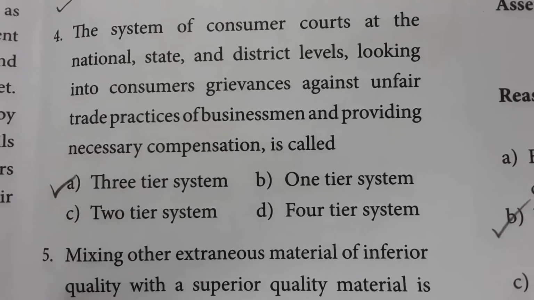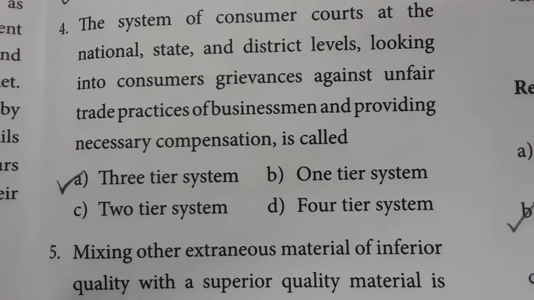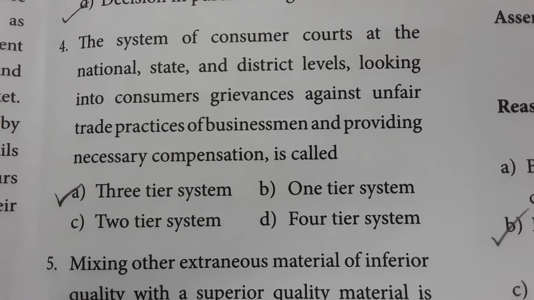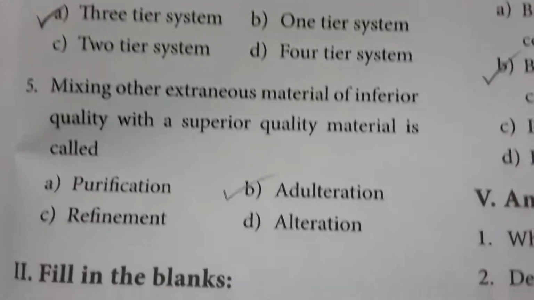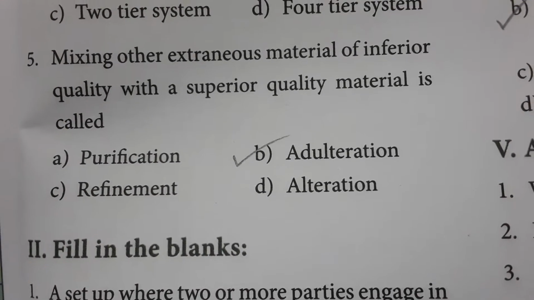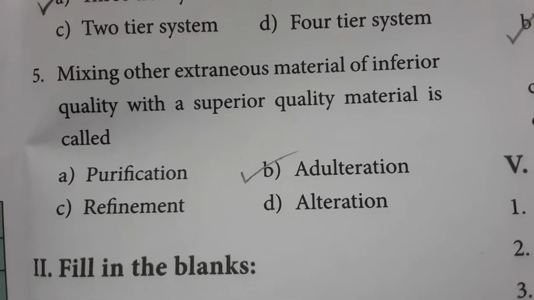The system of consumer courts at the national, state, and district levels looking into consumers' grievances against unfair trade practices of businessmen and providing necessary compensation is called the three-tier system. Mixing other extraneous material of inferior quality with a superior quality material is called adulteration.